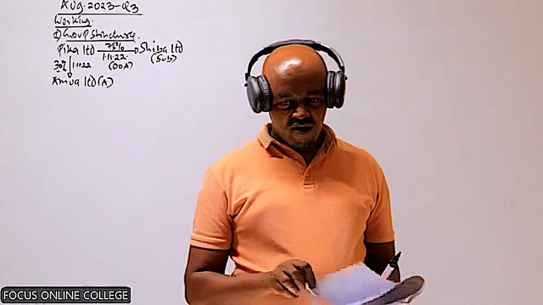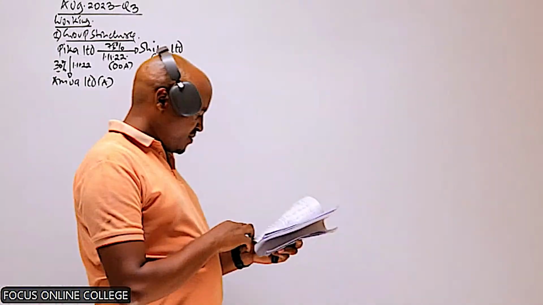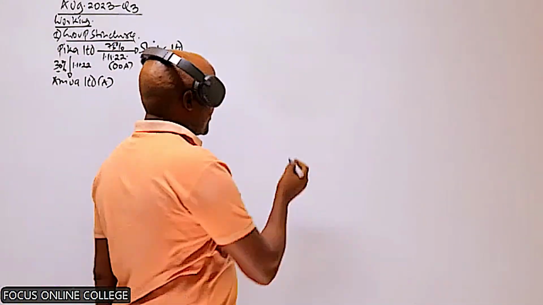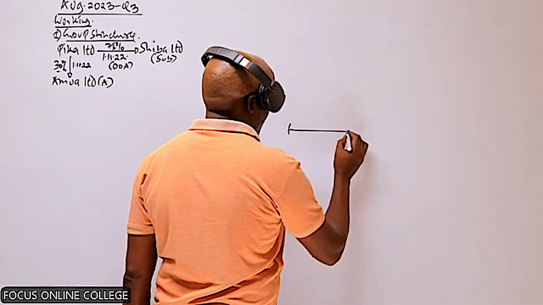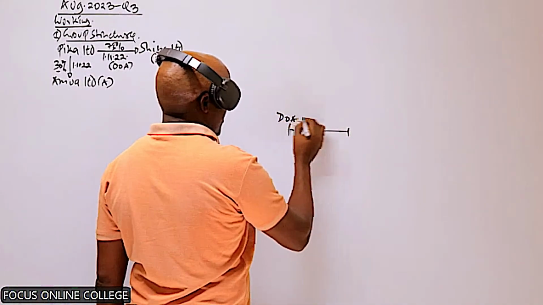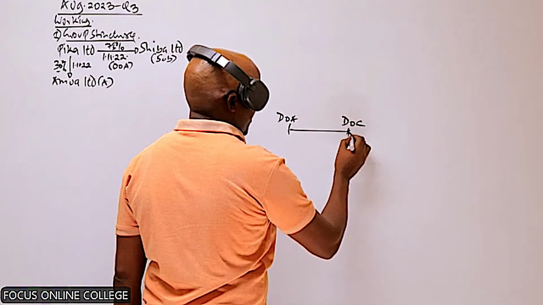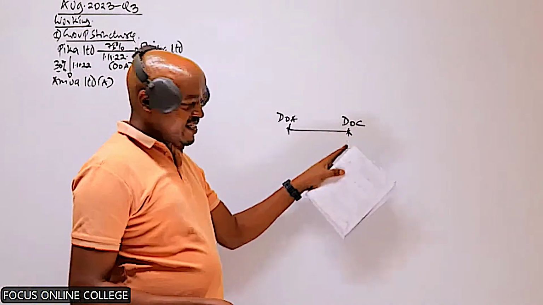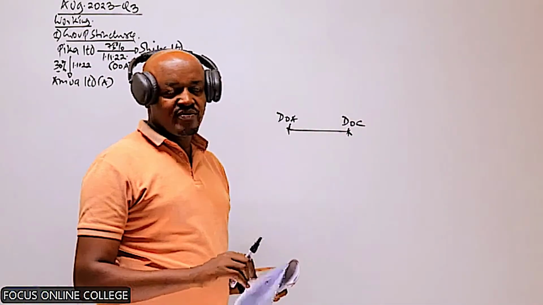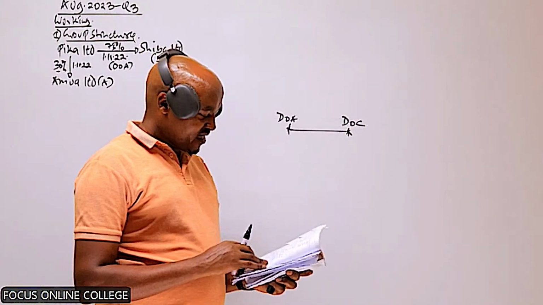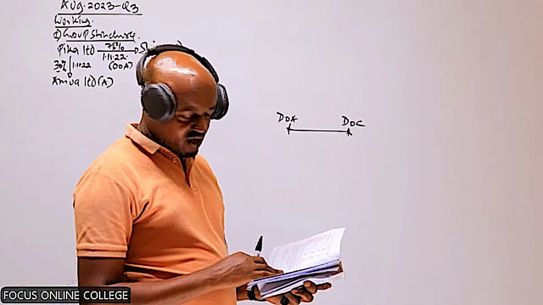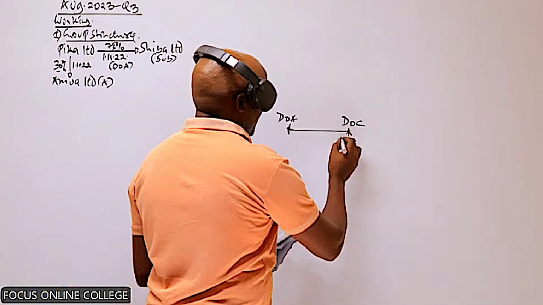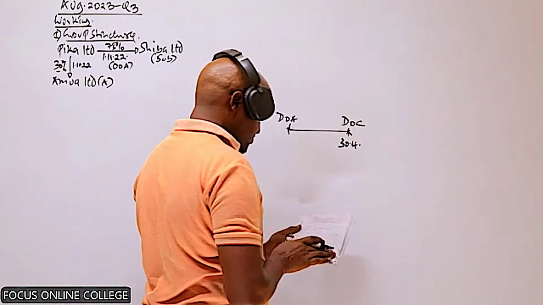Even before you move to computing what is required, it's also important for you to be able to identify 2 dates. The date of acquisition, abbreviated as DOA, and the date of consolidation, the DOC. The DOC is the date we require to prepare the group account. We can only get this date from our requirement. When are we required to prepare the group account? Let's go to part C of that question. In part C, we are required to prepare the consolidated statement of financial position on 30th of April 2023.